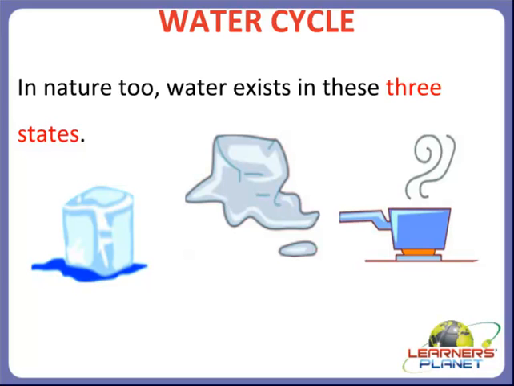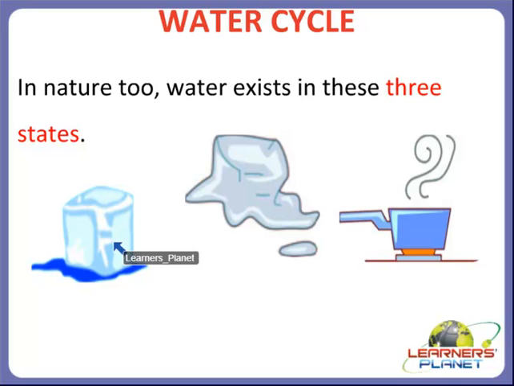So now let's study about one very important cycle, that is the water cycle. Children, we know that ice, water and water vapor are three states of water. In nature too, water exists in these three states. So you can see these three states of water.